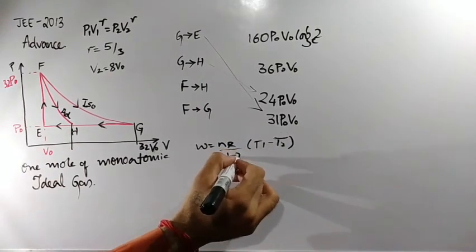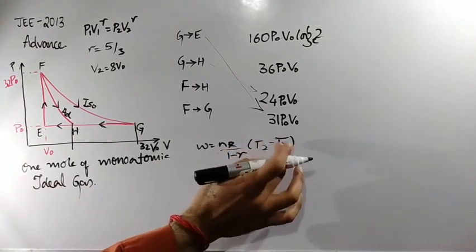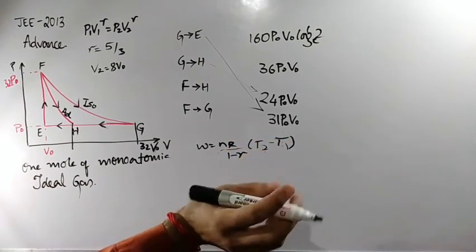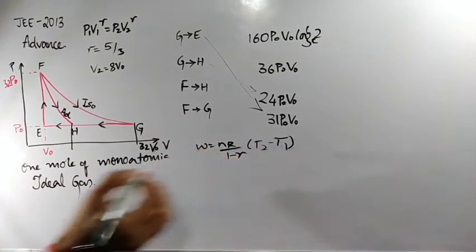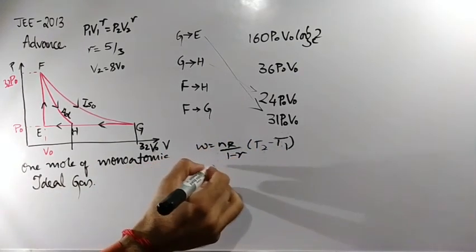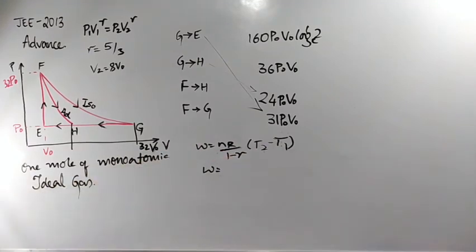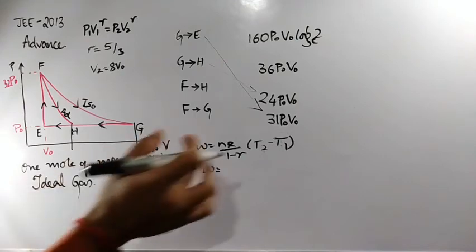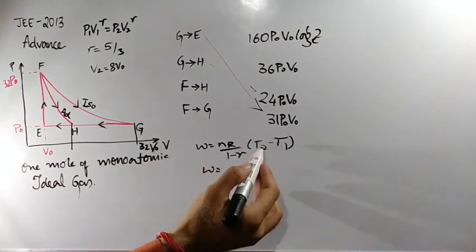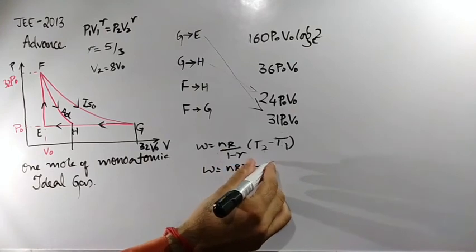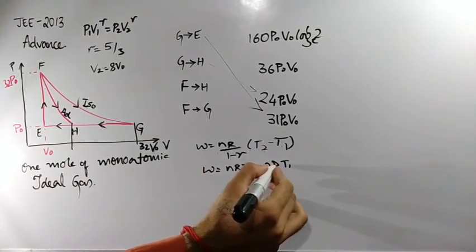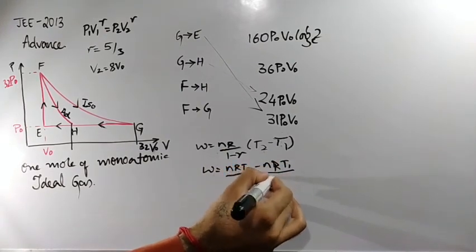No changes. 1 minus gamma here, T2 minus T1. Okay, this is more convenient. Go for this one only. So if you substitute and calculate, you are going to get the W value. N value, number of moles. R value, what is our R value? Anything they had given? Nothing. So as the R value is not given, just take the nR inside, because T1, T2 values are not given. So nR T2 minus nR T1, whole divided by 1 minus gamma.